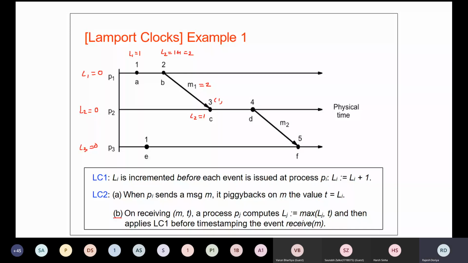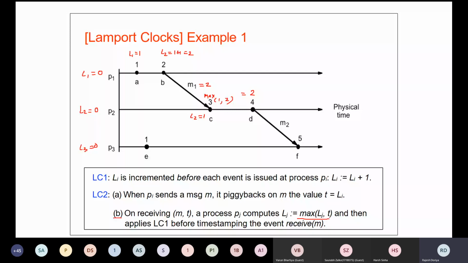The result is going to be 2, right? So as of now we have calculated the maximum value, and then we apply LC1.